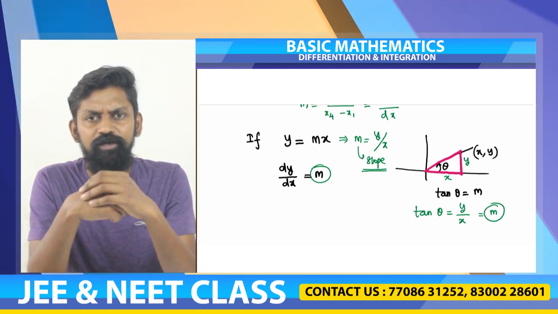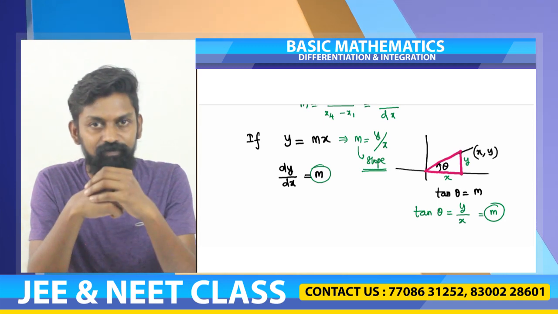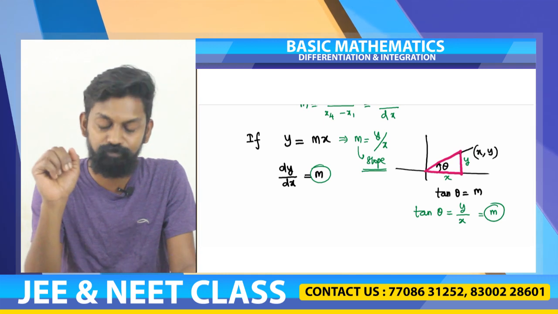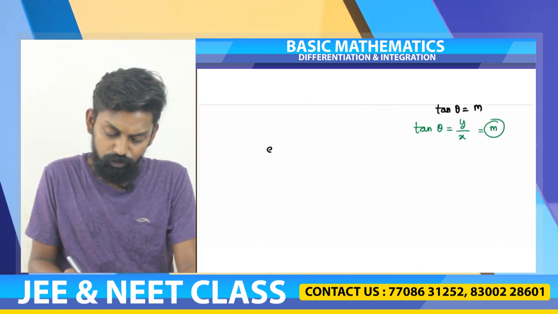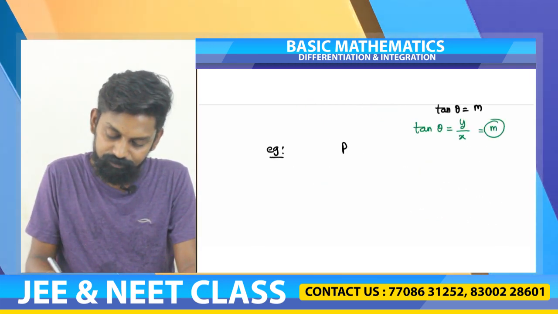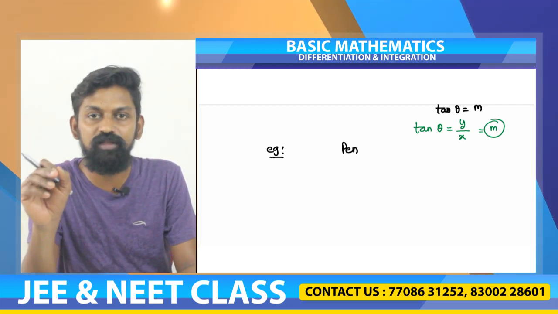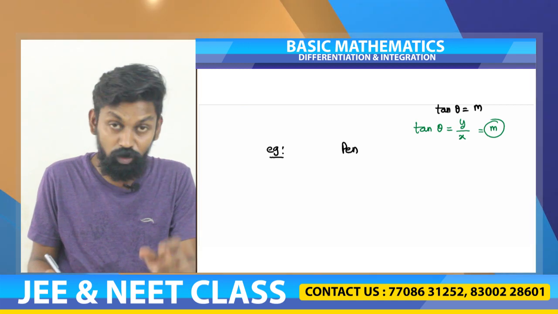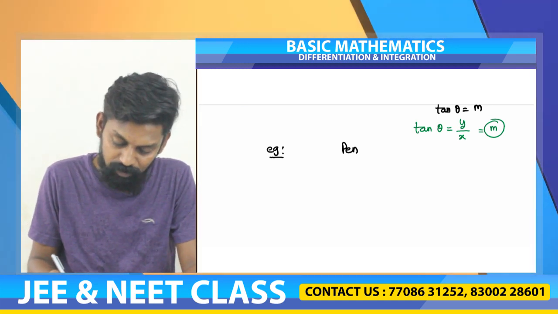Not every relation between two variables will be a straight line. That is the reason why we had the concept of differentiation coming into the picture. For example, you all have a pen in your hand. Let us see what are the things that are required to manufacture and sell a pen. The cost of a pen especially depends upon a few things.